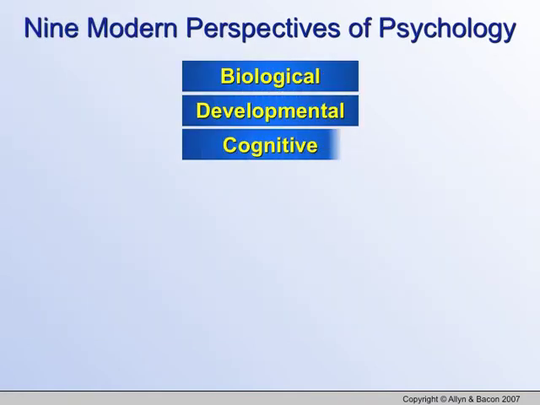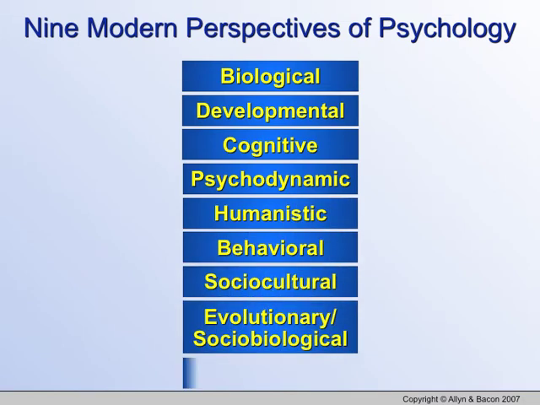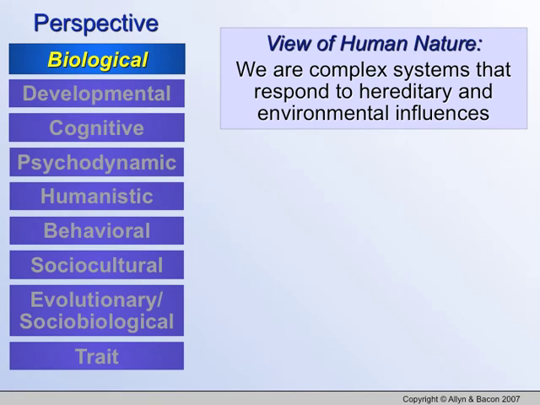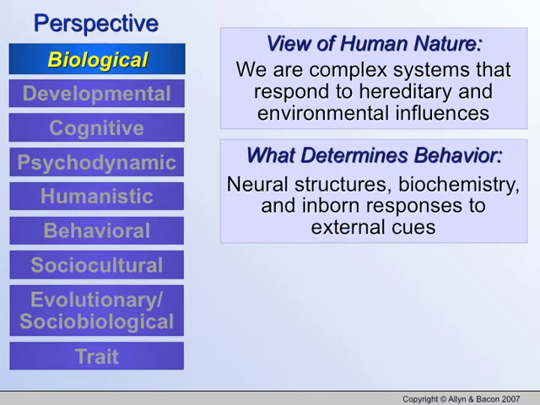So the modern perspectives of psychology, let's start talking about them individually. The biological. It views human nature as a complex system that responds to heredity and environmental influences, which means that our body's chemistry, our mixing of hormones and all that, dictate our entire responses, thought processes, and all of our behaviors are dictated by our biological needs. What determines our behavior is our neural structures, our biochemistry, and our inborn responses to external cues.